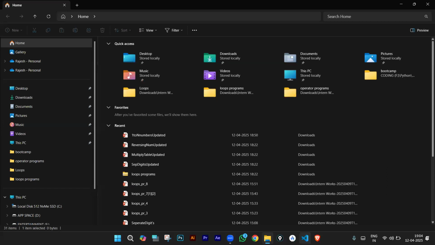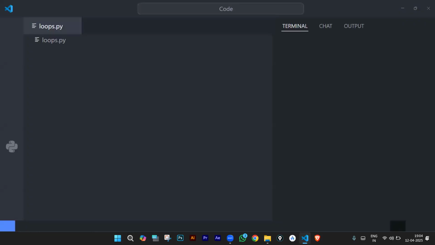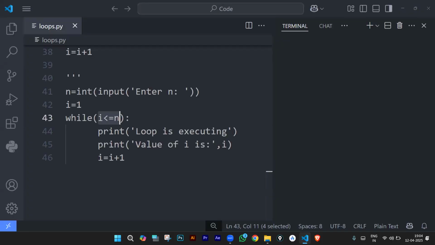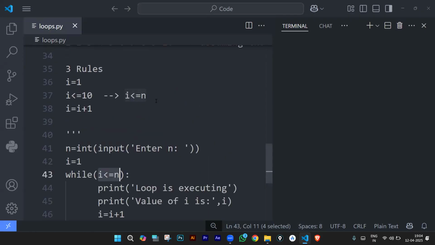Now, as you understood how loops work, let us see the models that you will generally come across. I've been teaching programming for the past 9 years, and I can tell you there are only three different models in loops.